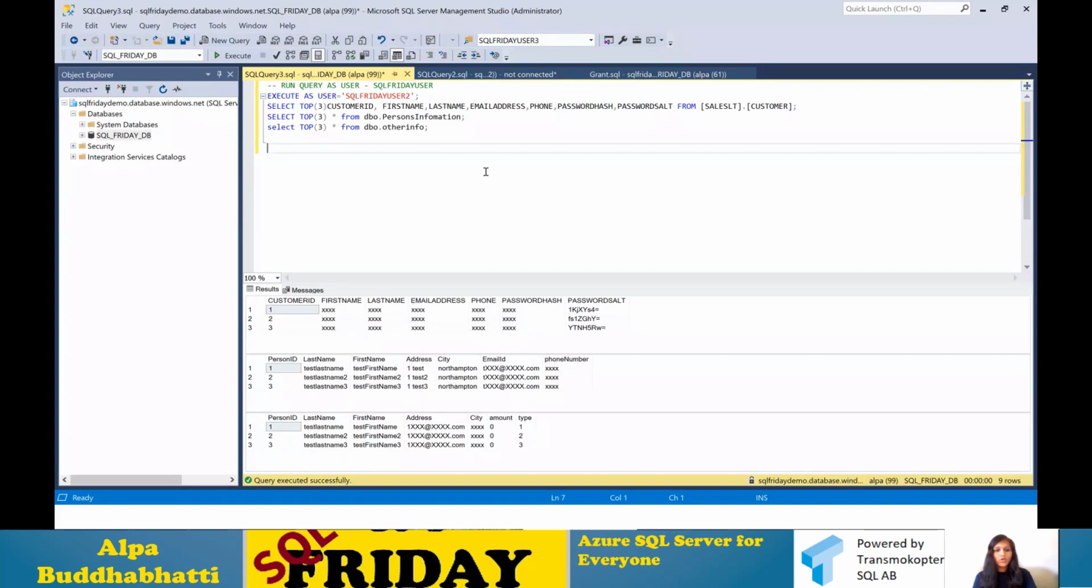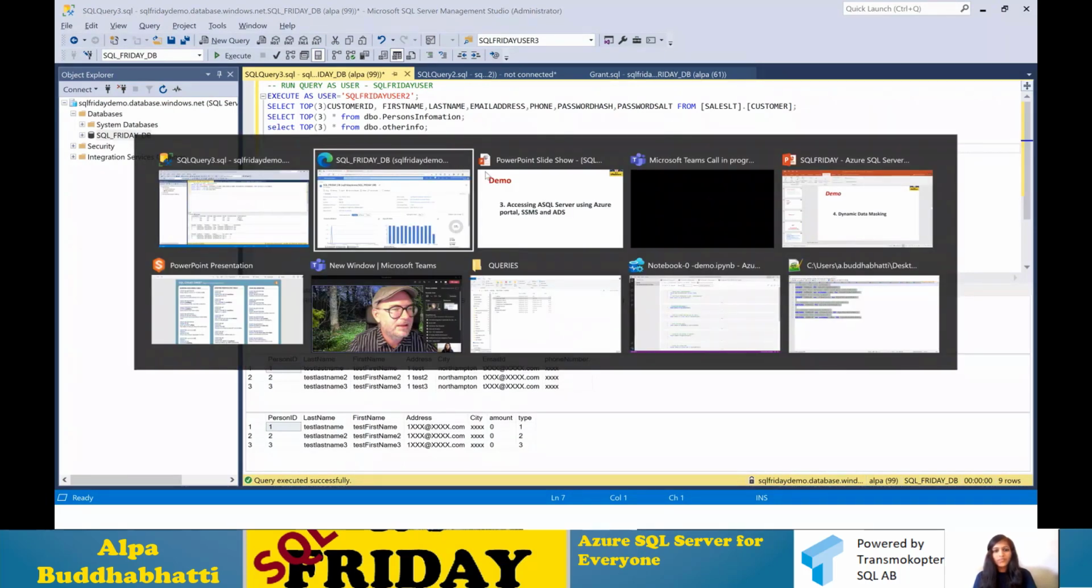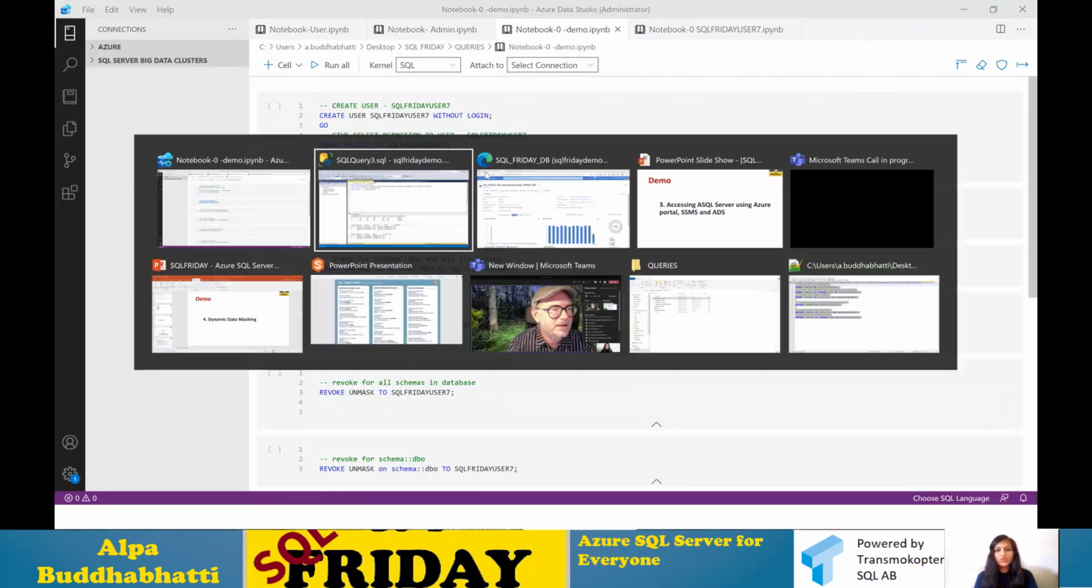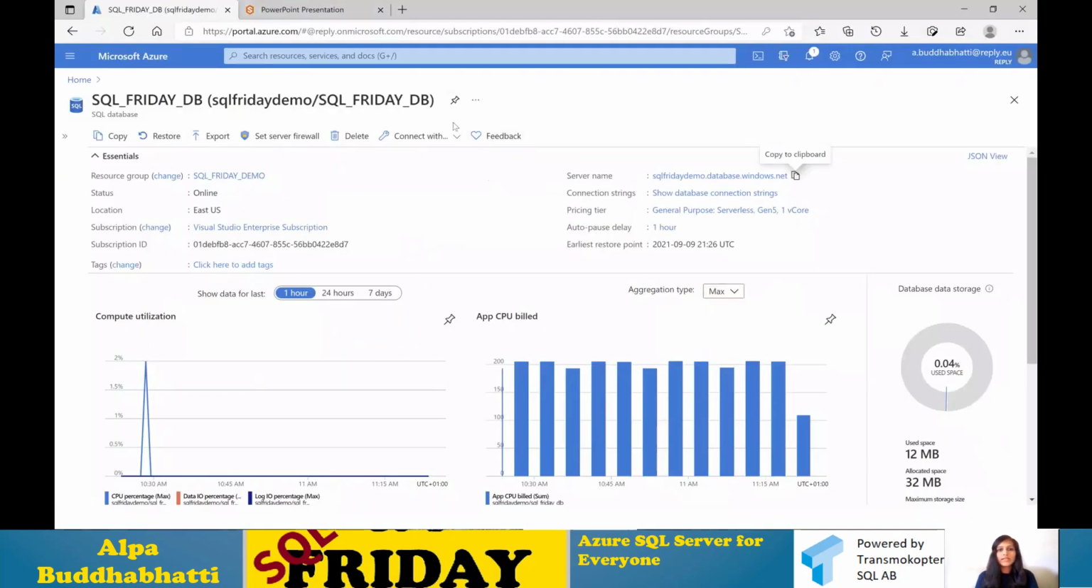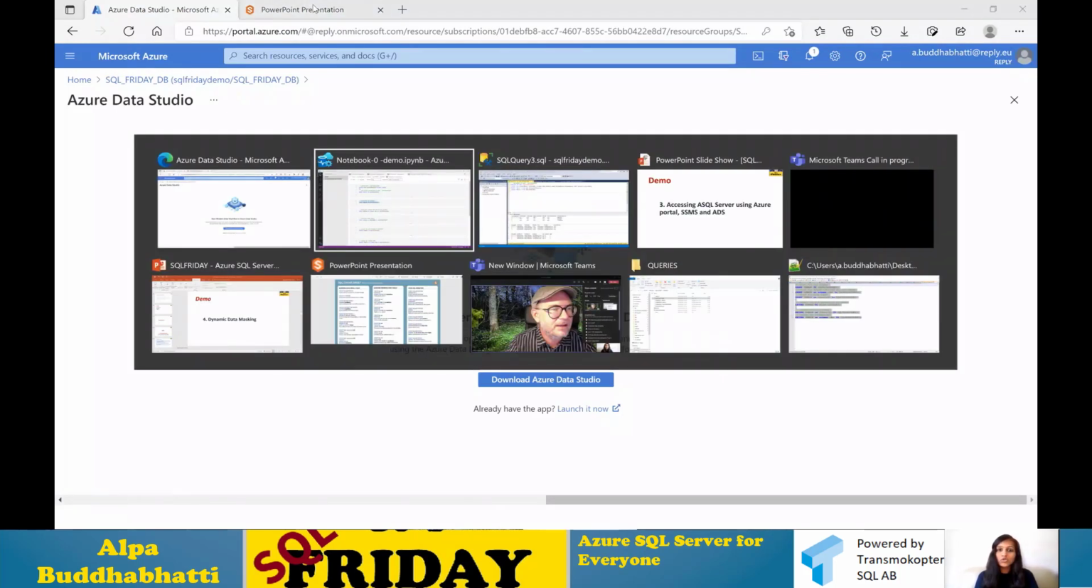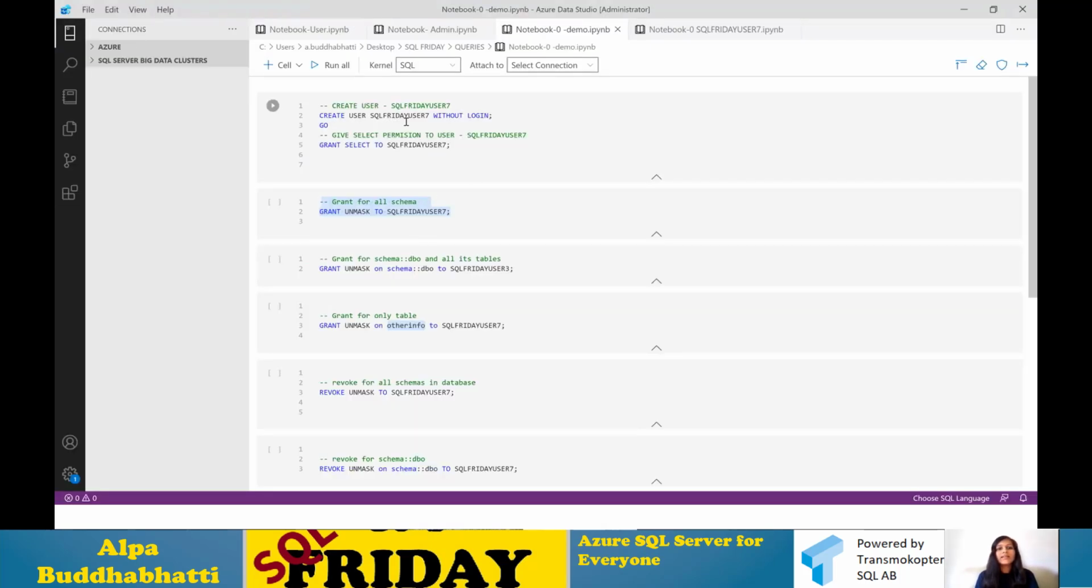Now if I want to connect with the next one, which is Azure Data Studio, you can see that it's here. This is my Azure Data Studio. Similar to what I showed you earlier, you just click on Azure Data Studio, and when you launch it, or you can download it on your local machine, it will ask you to add the server name, username and password, and that's it.